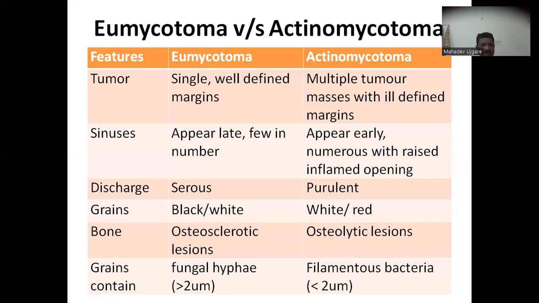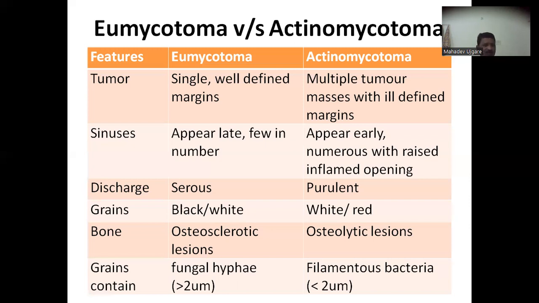Now, discharge. Discharge in eumycetoma is serous, while in actinomycetoma it is purulent. Now, grains. In eumycetoma, black or white grains are produced, while in actinomycetoma, white or red grains. Now, the bone infected: eumycetoma causes osteosclerotic lesions, while actinomycetoma causes osteolytic lesions. Now, what type of grain is observed in each?